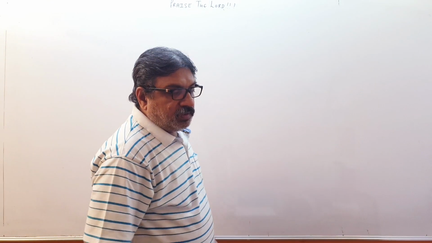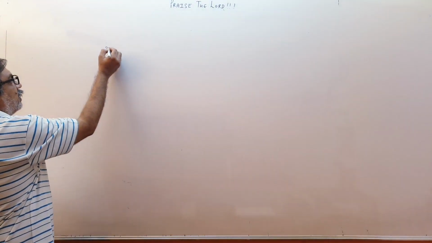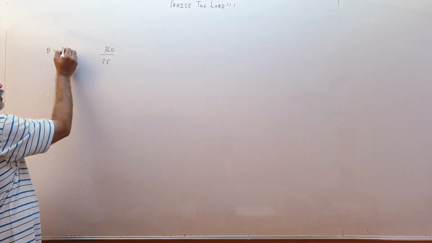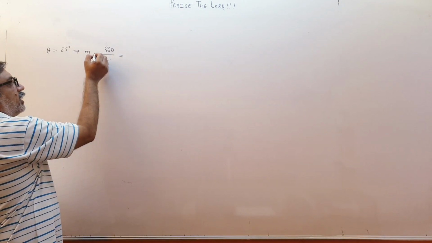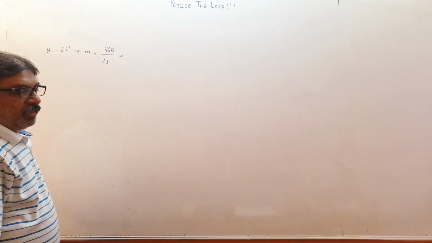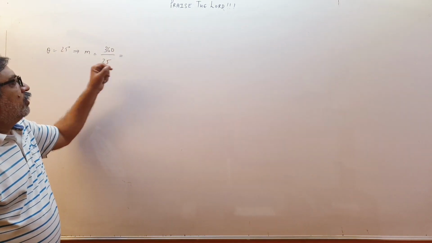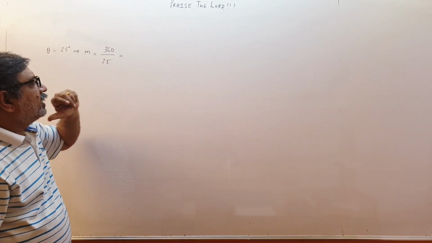See, if 360 upon theta is not an integer, supposing the angle between the mirrors is 25 degree, then what will be 360 upon theta? This won't be an integer, 360 upon 25. If I divide it, 25 will go 12 times, and 14 times is 350, I think.